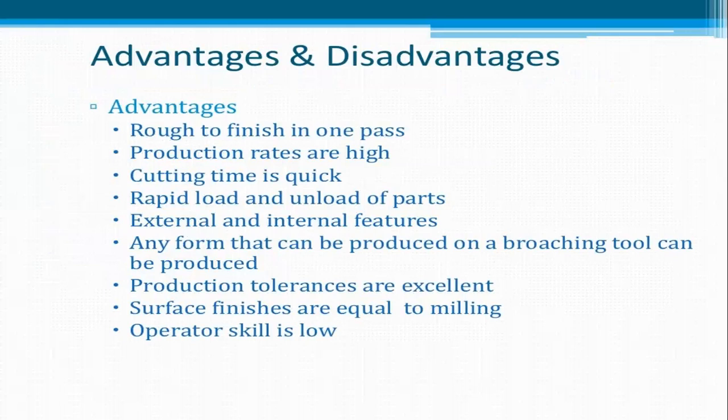Advantages. Rough to finish in one pass, and the production rates are high, cutting time is quick, and there is rapid loading and unloading of the parts. It cuts both external and internal features. Any form that can be produced on the broaching tool can be produced. The production tolerances are excellent. Surface finish is equal to milling. We can give accuracy equal to the milling machine. The operator skill required is low.